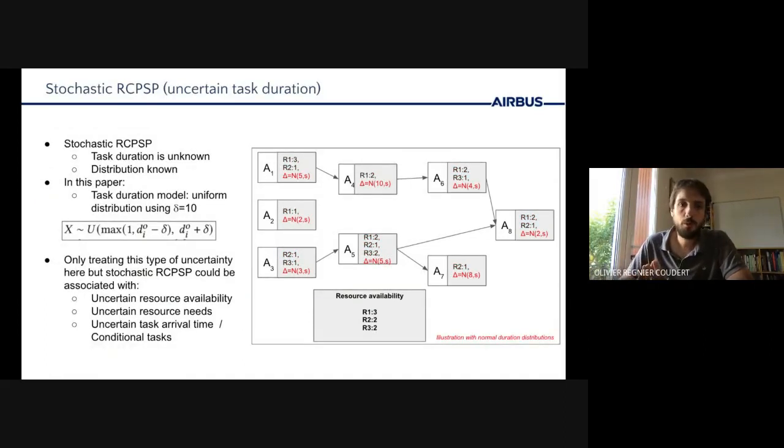Now, in this paper, we focus on a variant of the RCPSP where the duration is stochastic. In this variant, the exact duration of each task is unknown, but the distribution is known. And you can see on the illustration that the duration delta is now drawn from a distribution. And in this illustration, it is a normal distribution. The approach that we present in the paper can be used with any type of distribution, although our experiments are based on a uniform distribution. Also note that the approach is in principle suitable for other sources of uncertainty, such as resource availability, resource needs, or even uncertain task arrival.